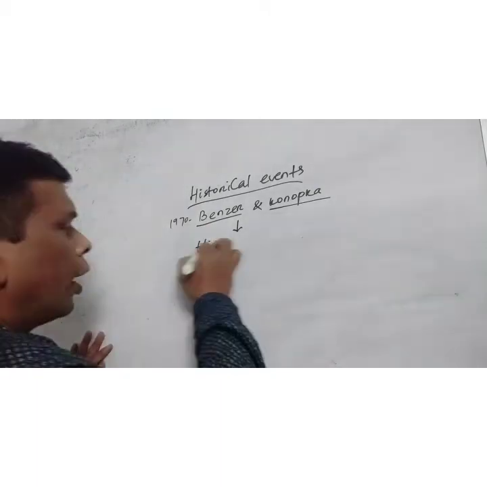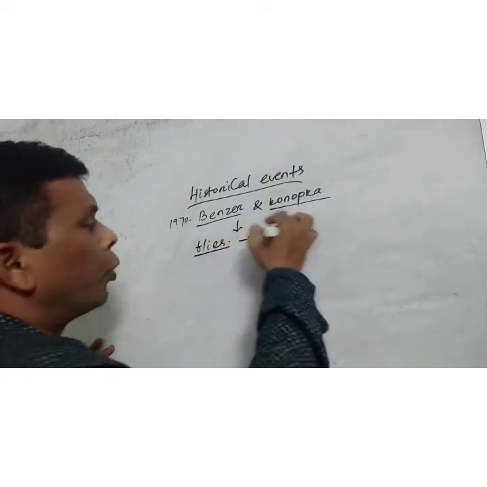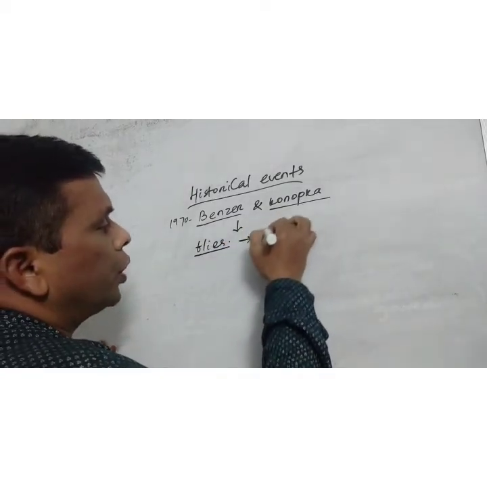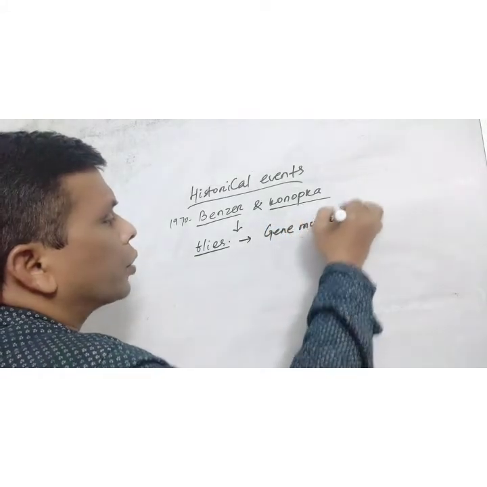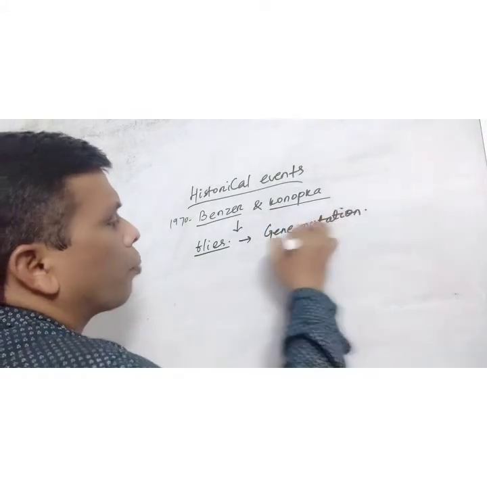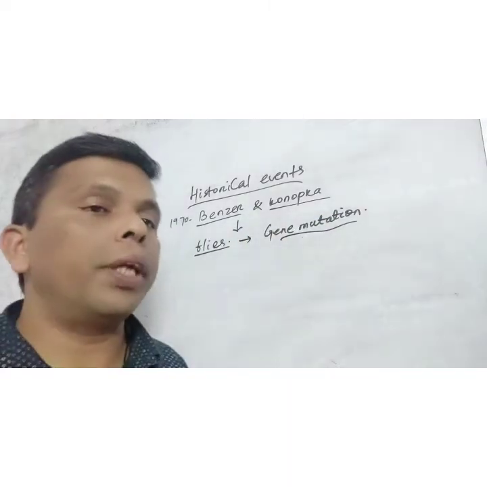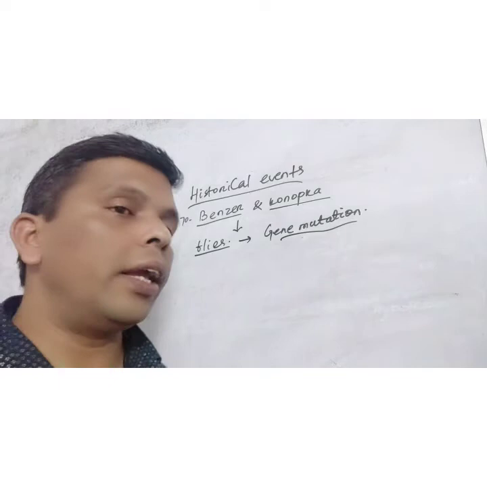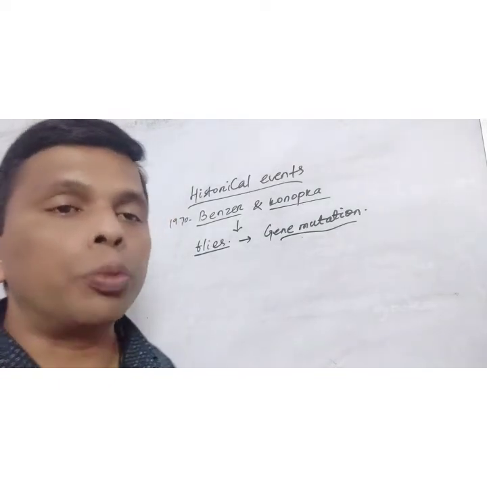In flies, they mutated a number of genes. They carried out gene mutation, and in their experiment, they mutated a gene called the period gene,